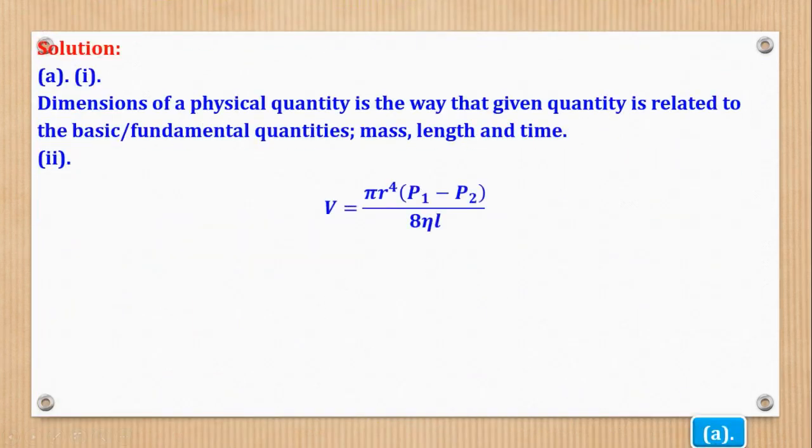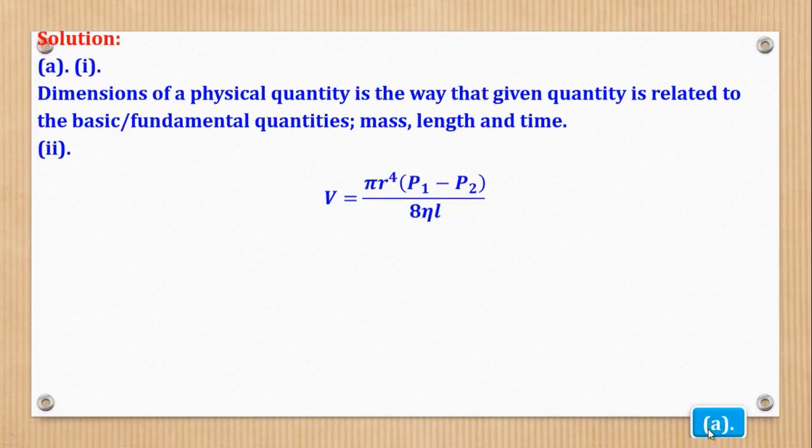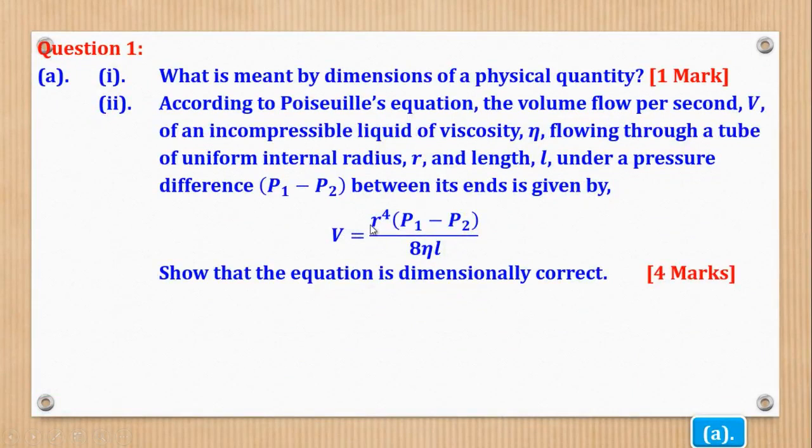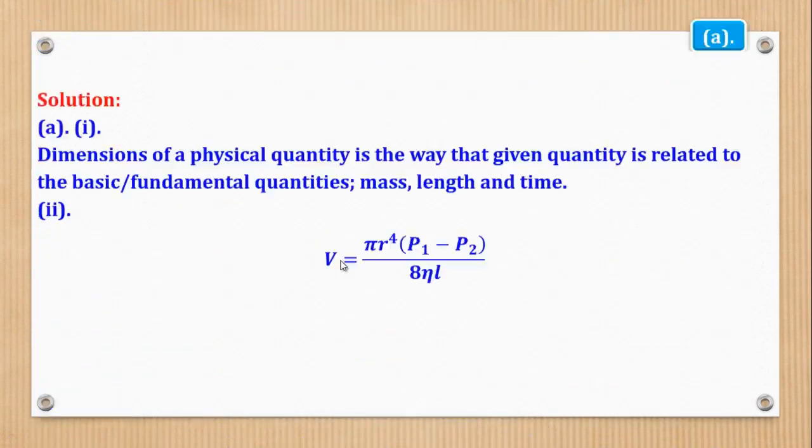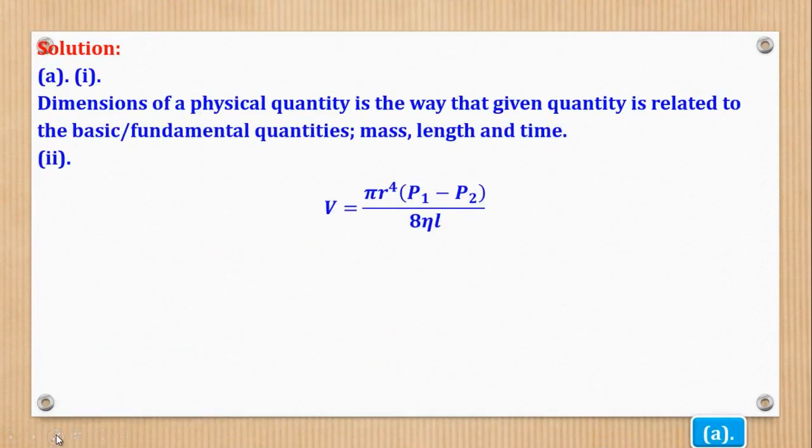Here I think we realize that we missed a pi in the question. This pi has to be there. In this question, a pi was left out, but it was an error, so it has to be there because that's what makes the equation correct, this Poiseuille's equation. If you work out the solution without this pi, it is still okay, but I just put it there for you to realize that a correct equation has to have pi.